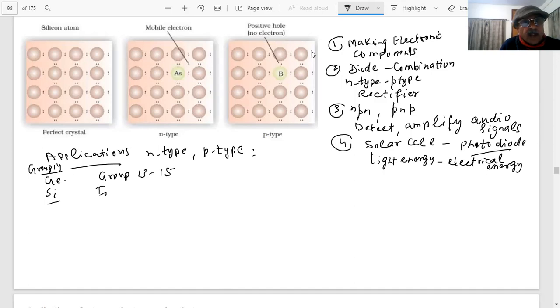For example, InSb, AlP, GaAs. What are these, students? Which group is this? Group 13. Tell me the names of group 13 elements: boron, aluminium, gallium, indium, thallium. And what is group 15?